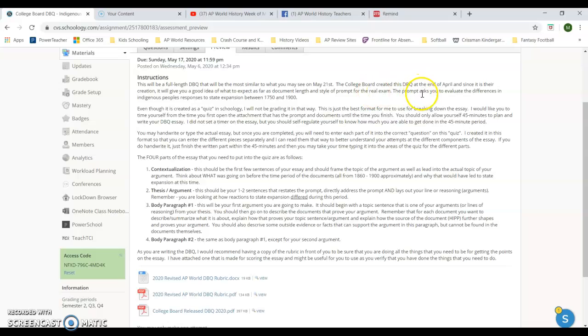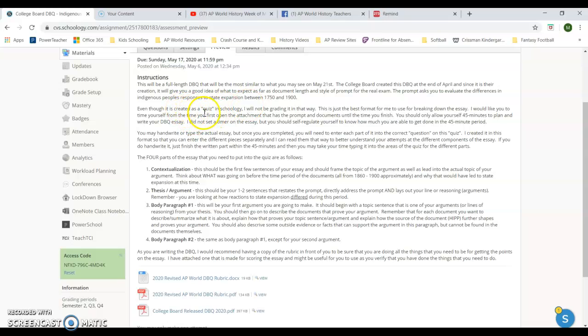Now, the prompt for this particular DBQ asks you to evaluate the differences in indigenous peoples' responses to state expansion between 1750 and 1900. Breaking that down, you're looking at how indigenous peoples, meaning native people, people originally from areas, responded to various states expanding during the period of 1750 to 1900.